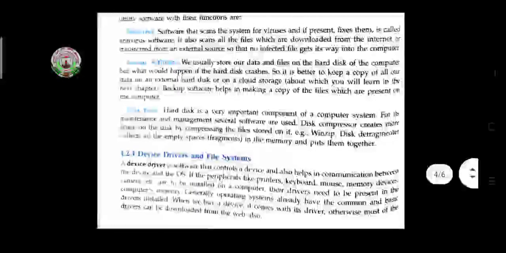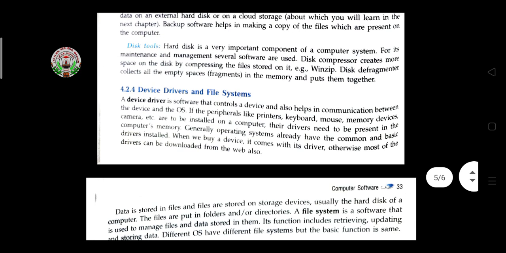Then device driver and file system. A device driver is software that controls the device and also helps in communication between the device and the operating system. If peripherals like a printer, keyboard, mouse, memory devices, or camera are to be installed on a computer, their device drivers need to be present in the computer memory. Generally, the operating system already has the common basic drivers installed. When we buy a device, it comes with a driver. Otherwise, most of the drivers can be downloaded from the